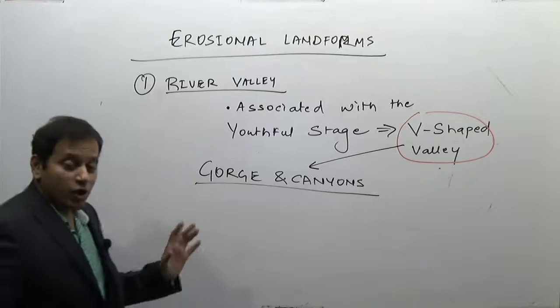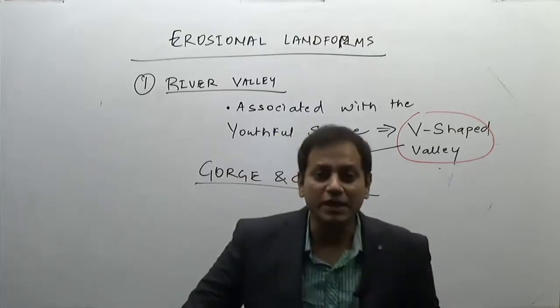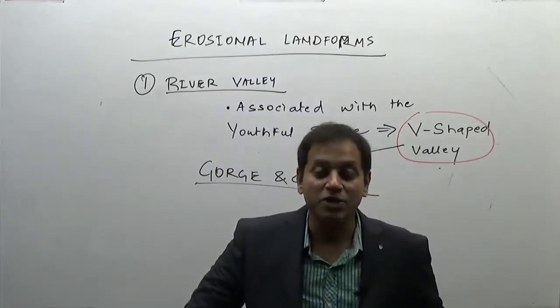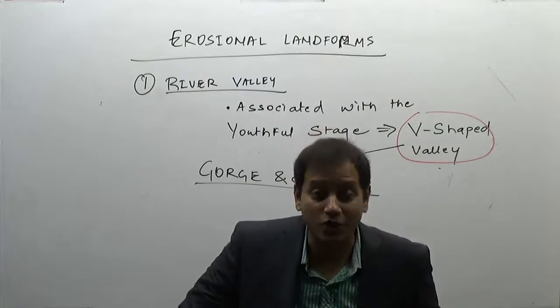Now what are these gorges and canyons? Very, very deep valleys having extremely steep sides are known as gorges or canyons.